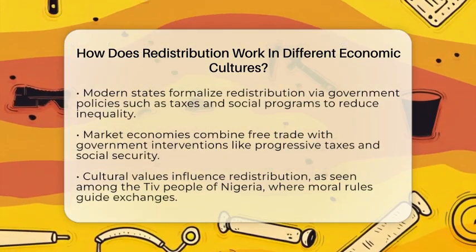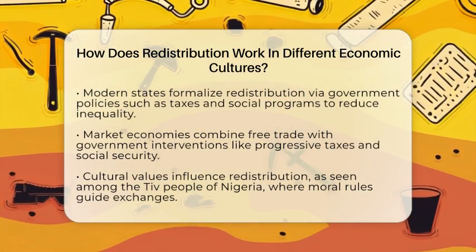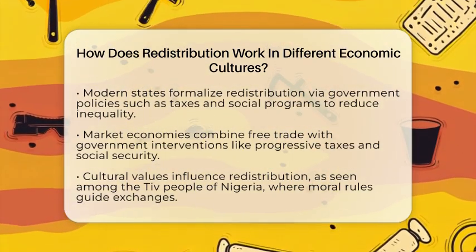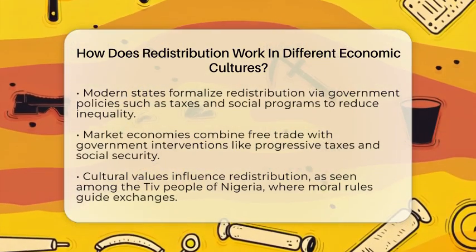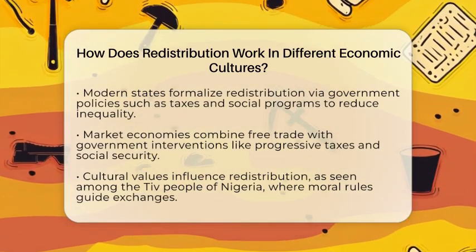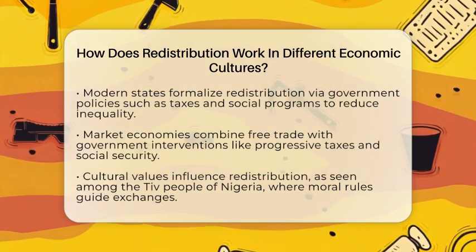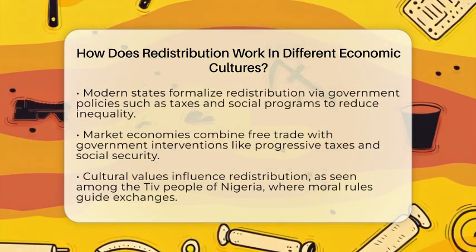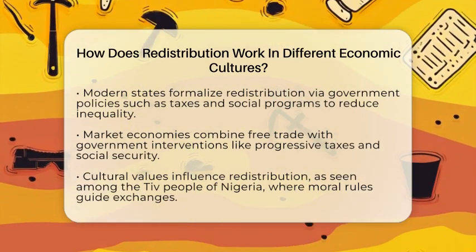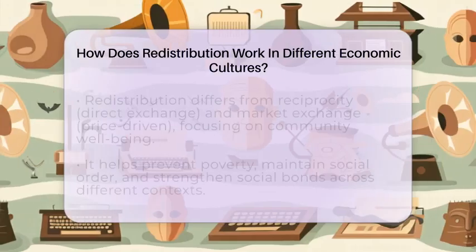In modern state societies, redistribution is often formalized through government policies. Taxes collected from citizens are used to fund public services like health care, education, and infrastructure. Governments also run social programs to help those in need, aiming to reduce economic inequalities. This system relies on laws and institutions to manage resources on a large scale, balancing individual effort with collective welfare.